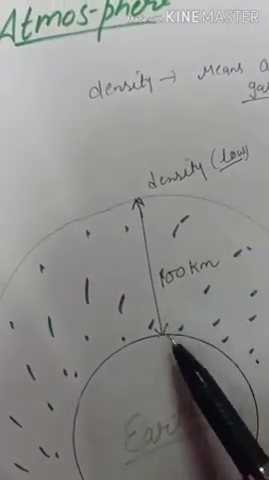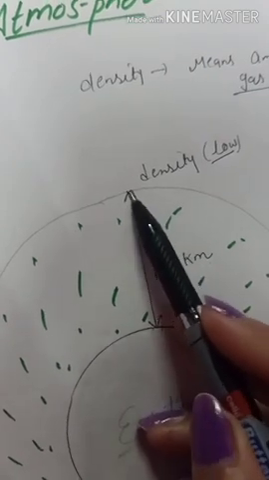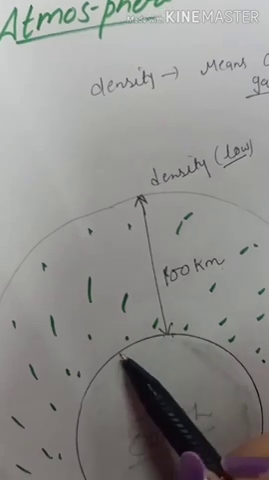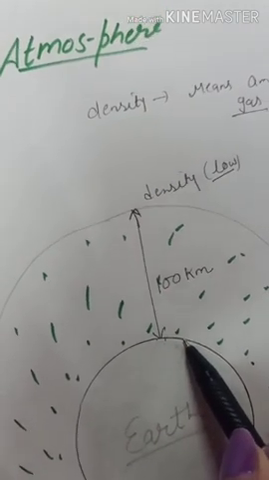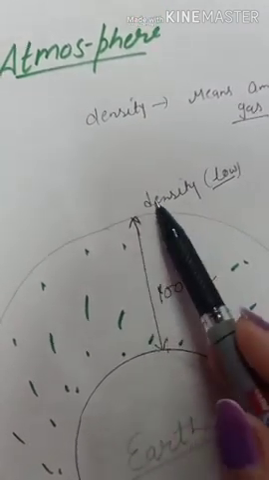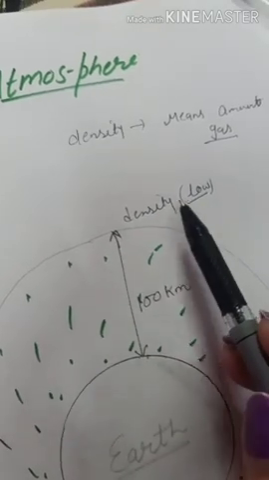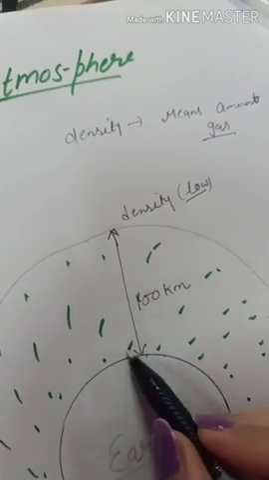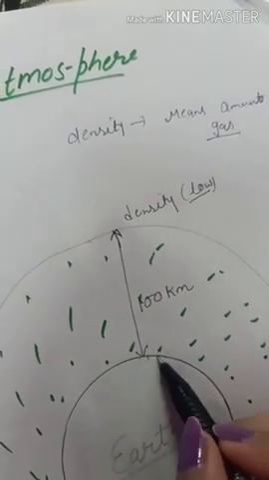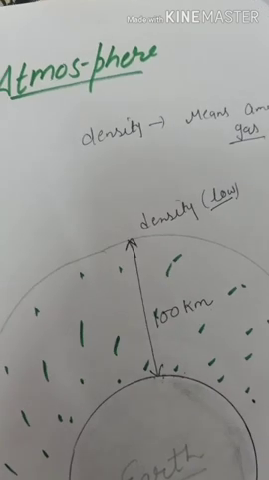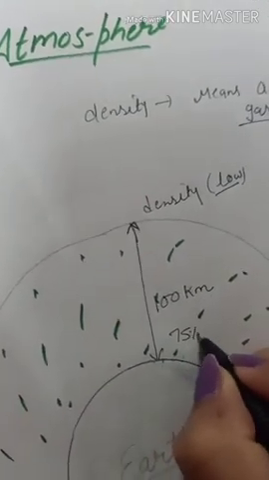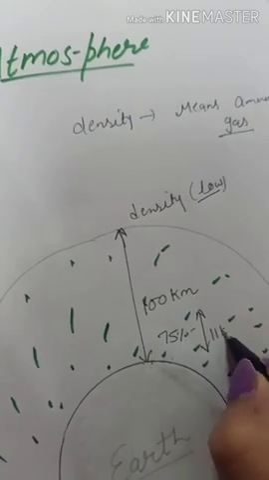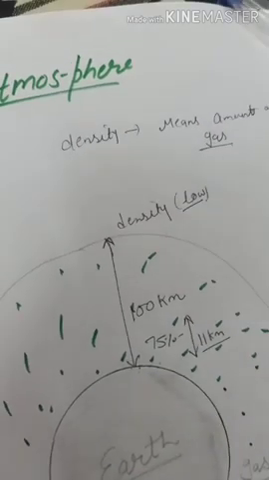That is, as we go at height, density of the atmosphere decreases or reduces, and it is maximum on the surface of earth. Or we can say, as we go at height, amount of gases in the atmosphere decreases and amount of gases in the atmosphere is maximum on the surface of earth. And near about 75% atmospheric gases are within 11 km from the surface of earth.